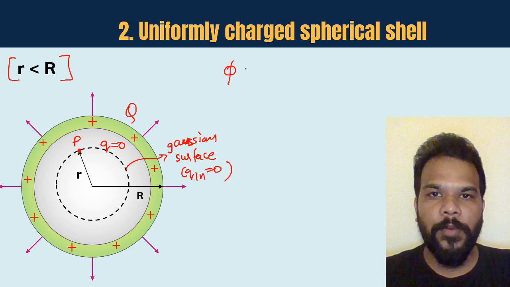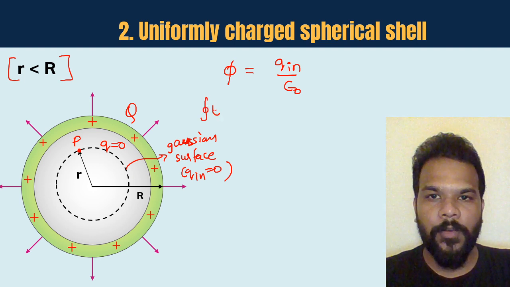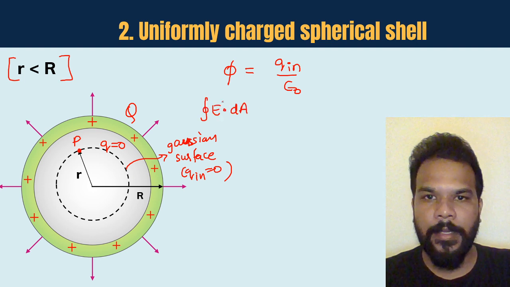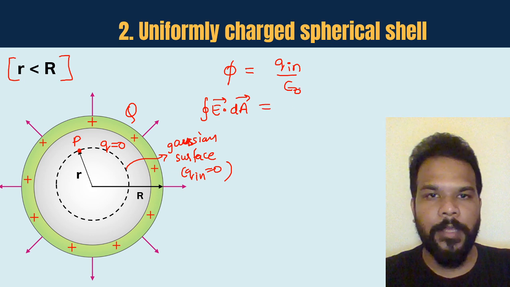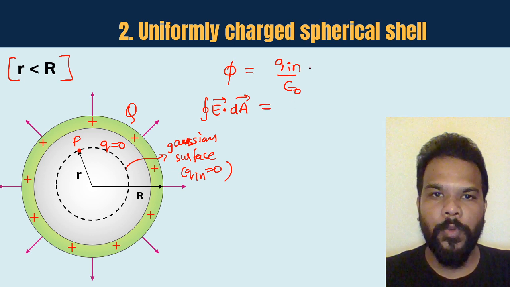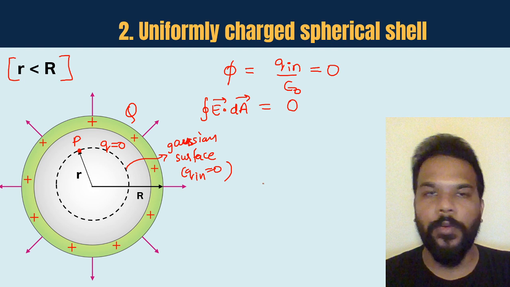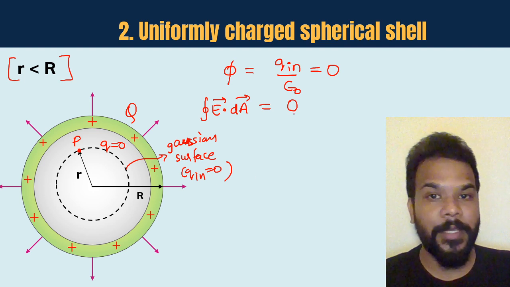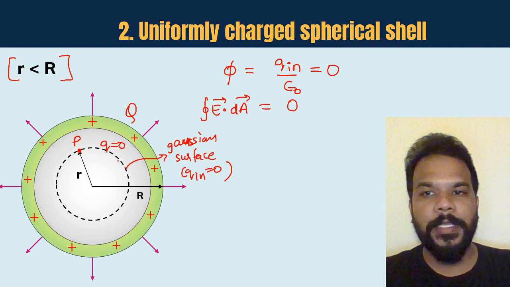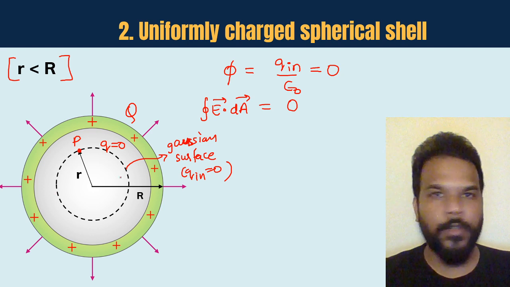So when we try to write the flux, which is going to be q in by epsilon naught, we write the flux as integral of E dot dA, which will be equal to q in by epsilon naught, but q in is basically 0. So if the flux is becoming 0, then you can see that the area vector of the Gaussian surface is not going to be 0.